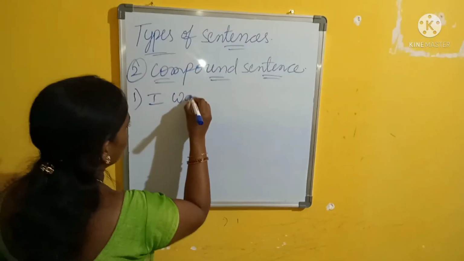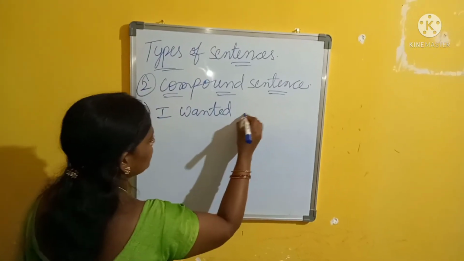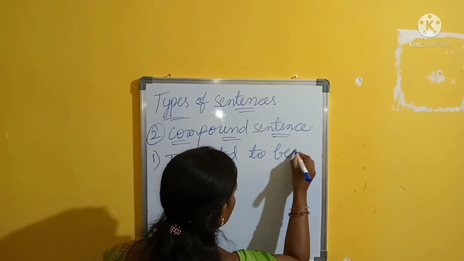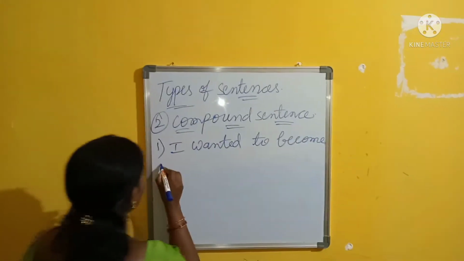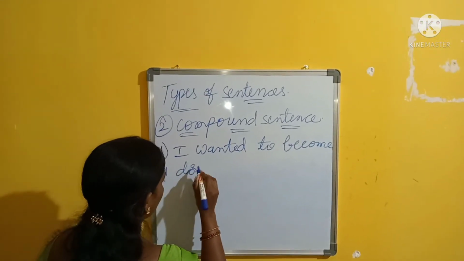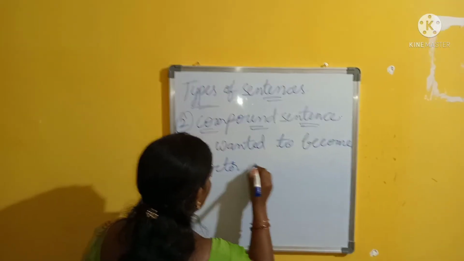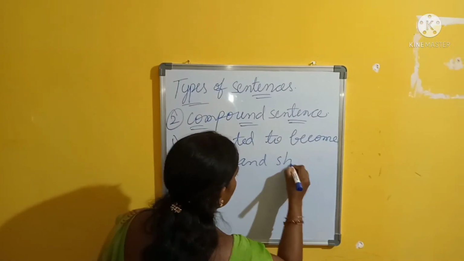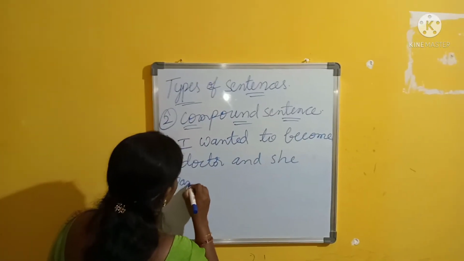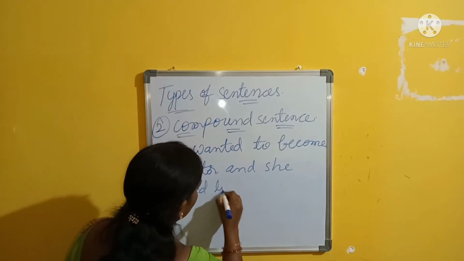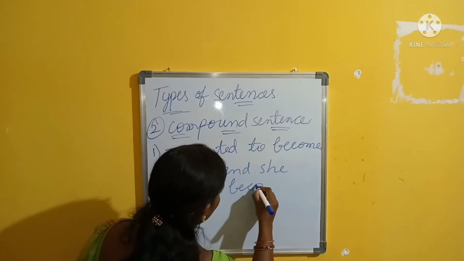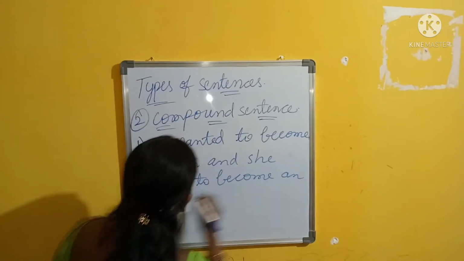I wanted to become a doctor, and she wanted to become an engineer.